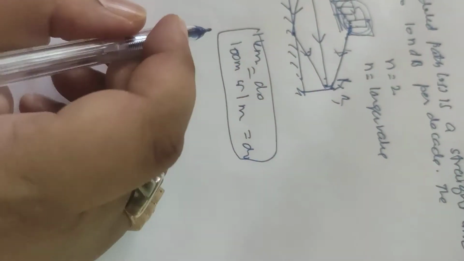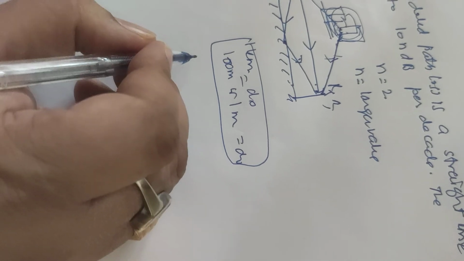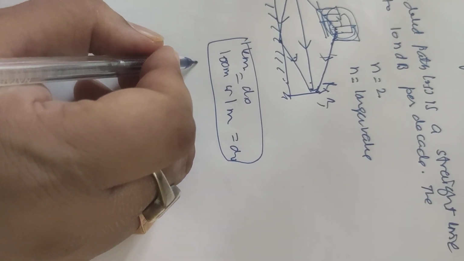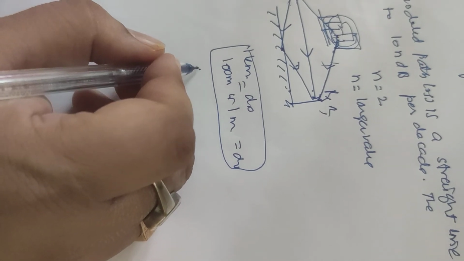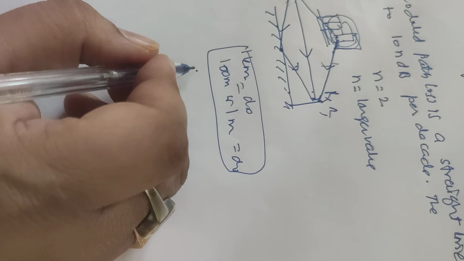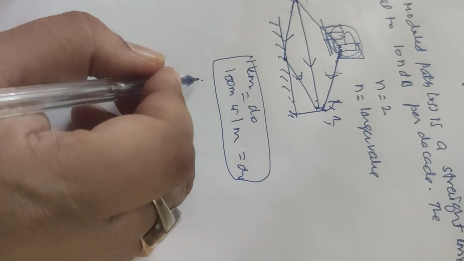The reference distance should always be in the far field of the antenna, so that near field effects do not alter the reference path loss.